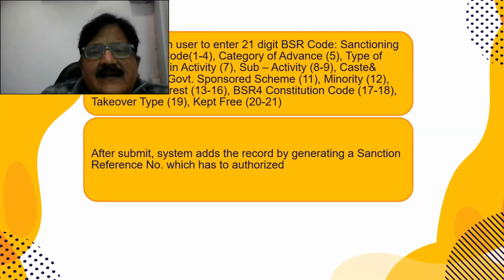In details, BSR. These details are for classification: the sanction office branch, category of advance, whether it is secured or unsecured, which type of loan, long-term or working capital, main activity, which activity he is doing, his caste, gender, government sponsored scheme, minority, sanction interest, and BSRB. These are the codes for MIS. After submit, the system adds the record by generating a sanction reference number, which has to be authorized by the verifying officer.